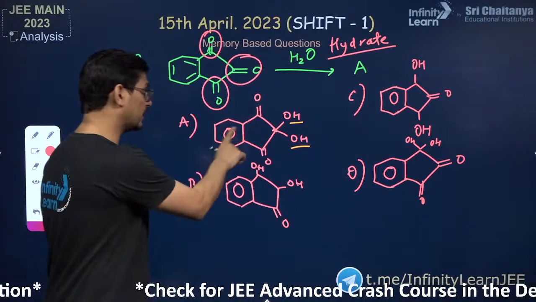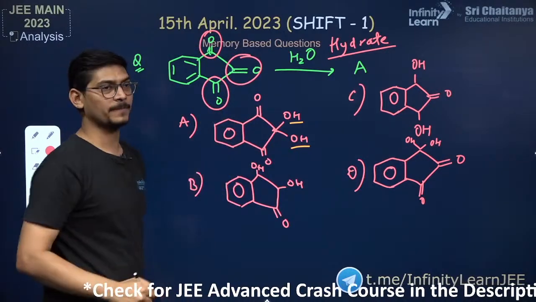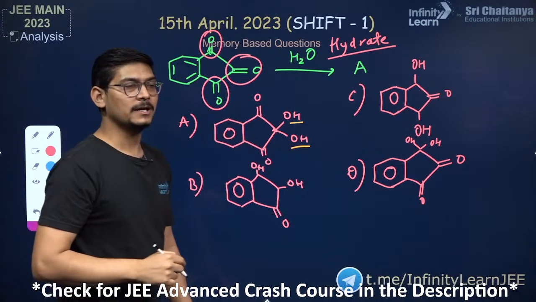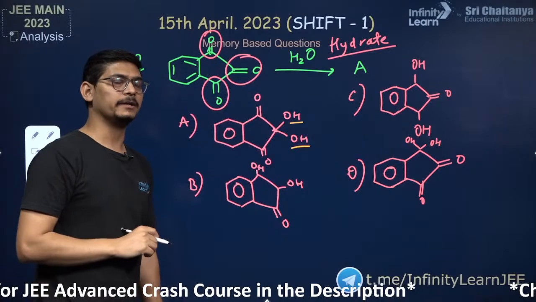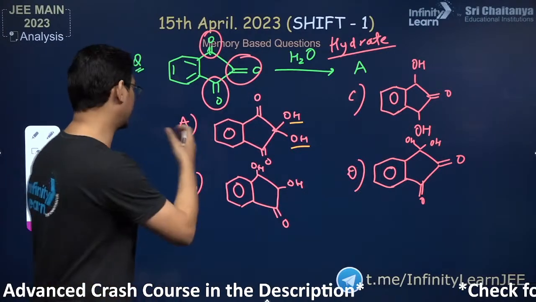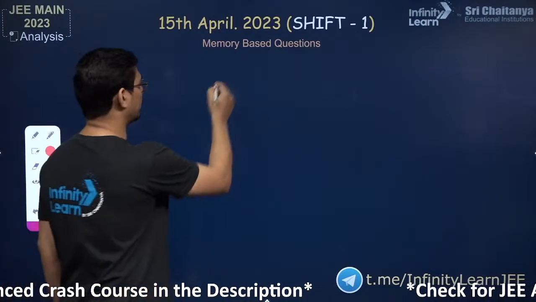But in this particular case, this is stable. In this particular case, it is ninhydrin hydrate, okay? That is stable. The reason is intramolecular hydrogen bonding. I'll show it to you. Intramolecular hydrogen bonding.